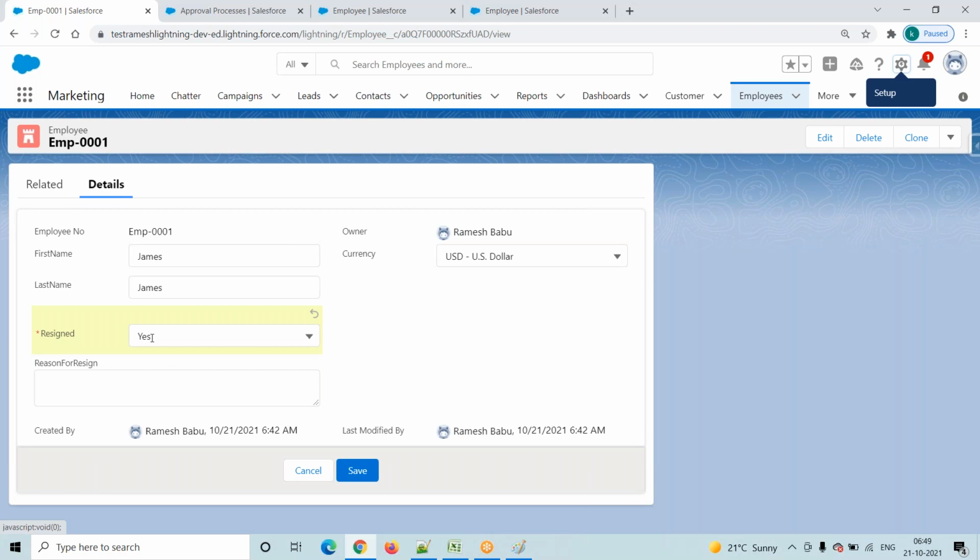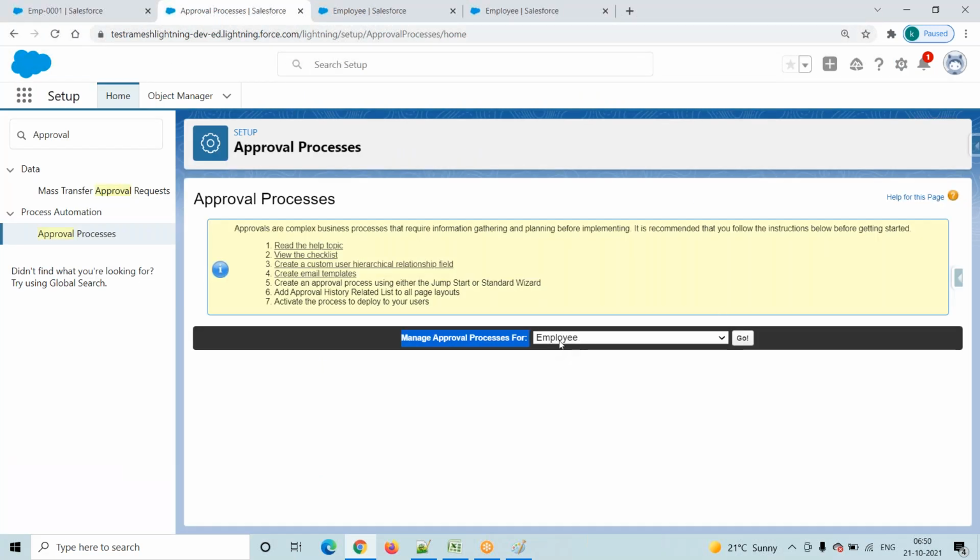Where is the condition, and in which object? My condition is in the Employee object. We are expecting Resigned equals Yes on save, then we send his resignation information to the manager. So finally we select the Employee object, because our condition is on the Employee object.